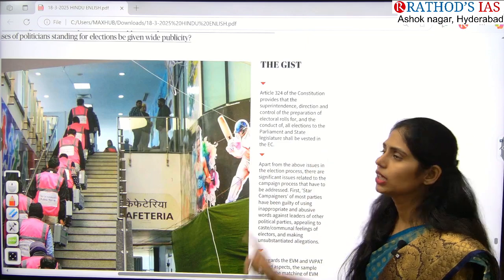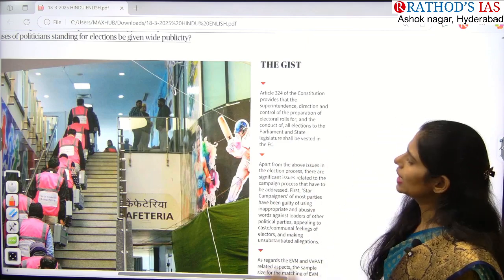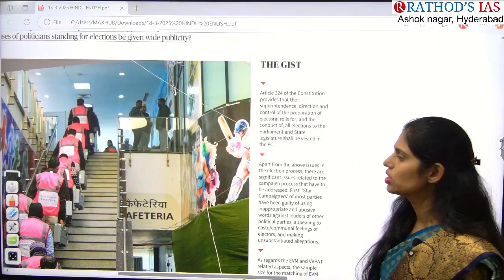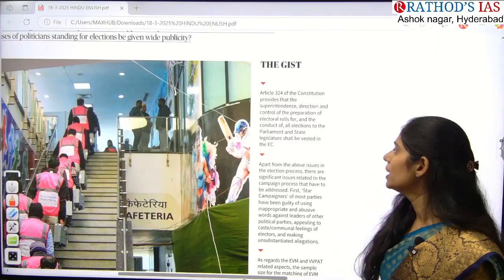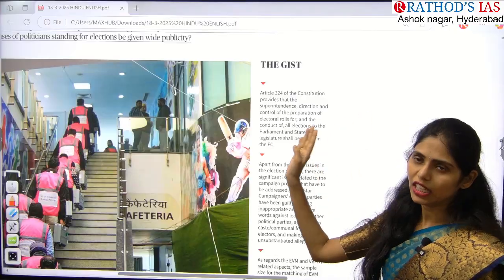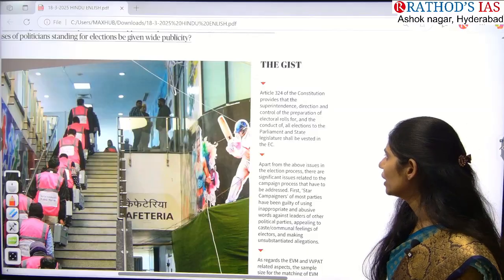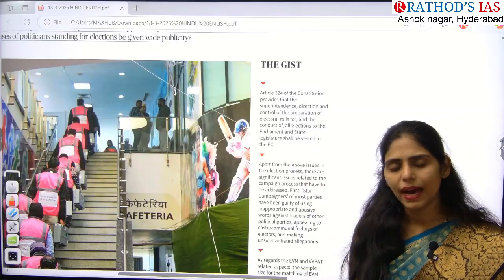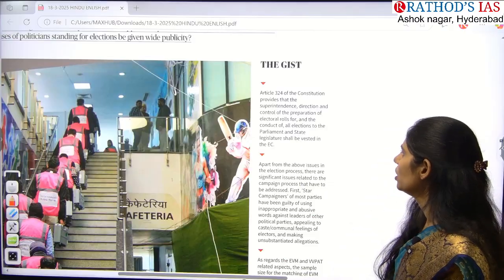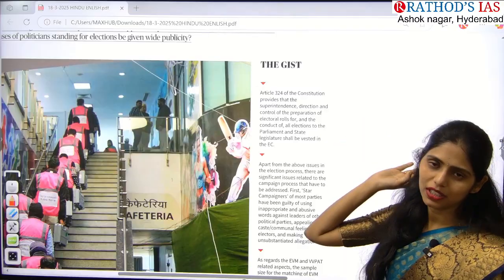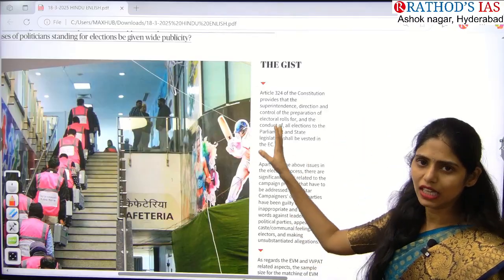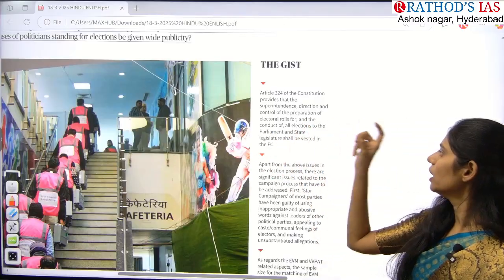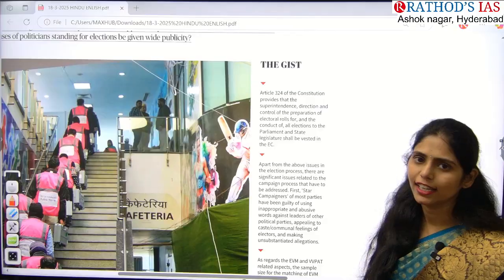It is Article 324, which provides superintendence, direction and control of preparation of electoral rolls and conduct of all elections for Parliament and state legislature. So it is the power of the Election Commission of India under Article 324. It will be conducting, controlling and preparing the electoral rolls.